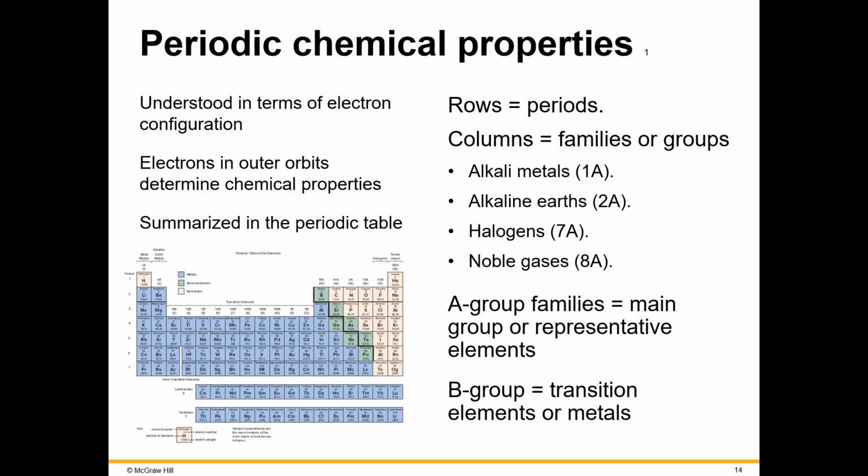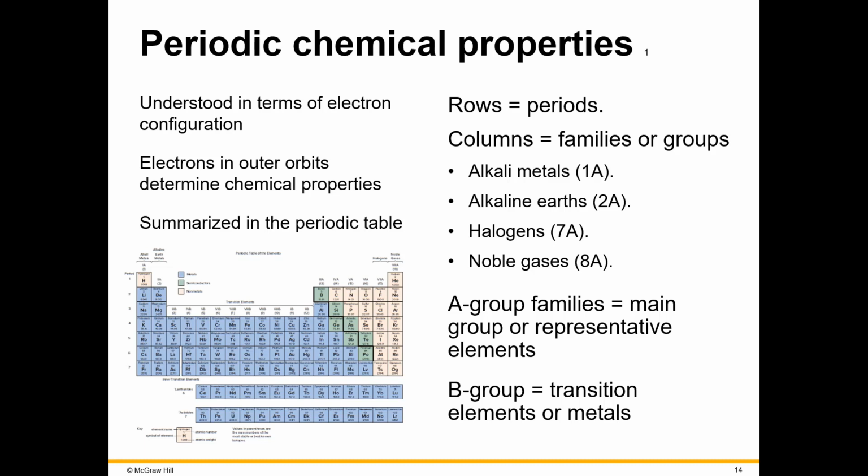Now if you skip down over to 7A, which starts with F at the top, it is known as the halogens. And if you look, there are 7 electrons in its outer shell, and therefore they need 1 to complete that outer shell. This makes them very reactive nonmetals. In fact, they are usually disinfectants such as bleach, but they can combine with metals to form what we know as halogen light bulbs.